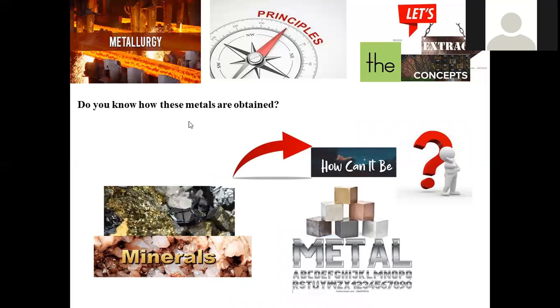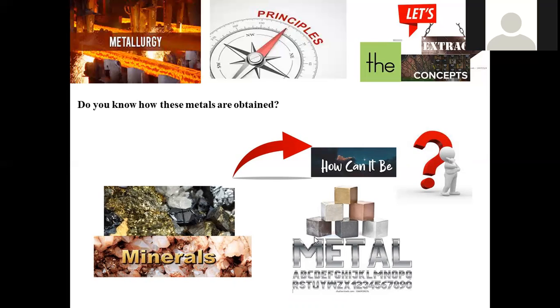Now, do you know how these metals are obtained? How can we get all these? There is a separate branch called metallurgy, and a separate system to predict what kind of mineral it will be, to what extent it is profitable to extract from it, and what kind of method and treatment we require for final extraction into a pure form.